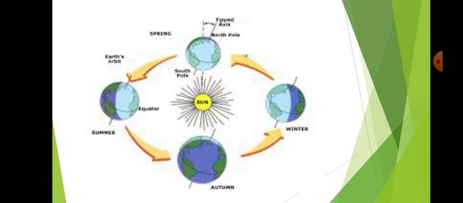Earth revolution. How many days does the earth take to complete one round? 365 days, meaning 1 year. So in each and every month the face of the earth toward the sun side changes, which causes the seasons. Earth orbit, summer season, winter season, these two important seasons, and spring season. It's a very important part of the earth's surface.